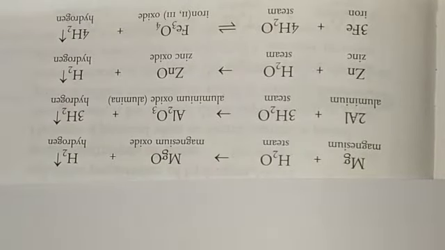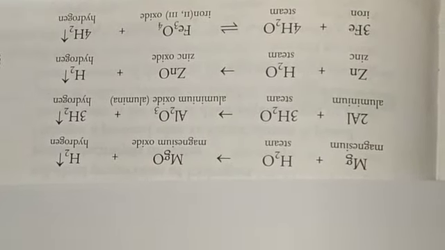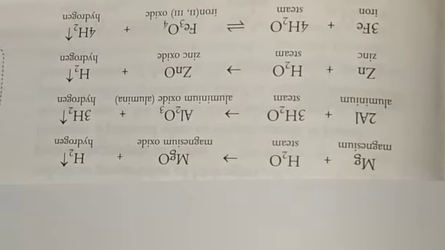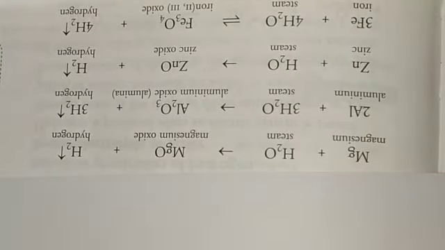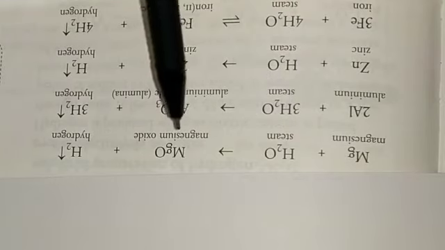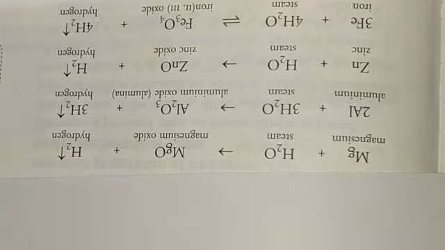When steam is passed over heated magnesium or aluminum or zinc or iron, hydrogen is produced along with the formation of the respective metallic oxide. Here you can see magnesium reacts with the steam, thereby forming magnesium oxide and hydrogen gas. In the same way, aluminum reacts with steam, producing aluminum oxide and hydrogen gas. Here you can see iron reacts with steam, forming iron oxide and hydrogen gas.